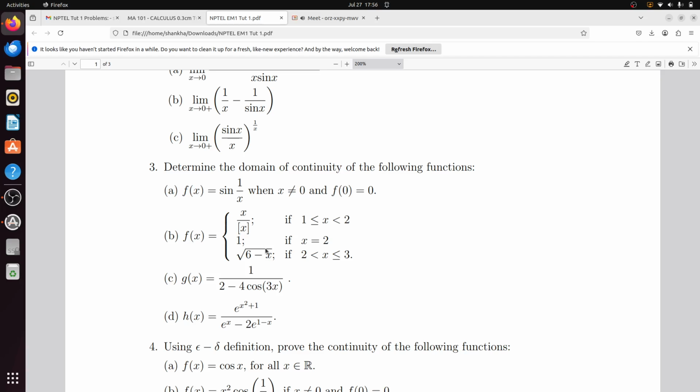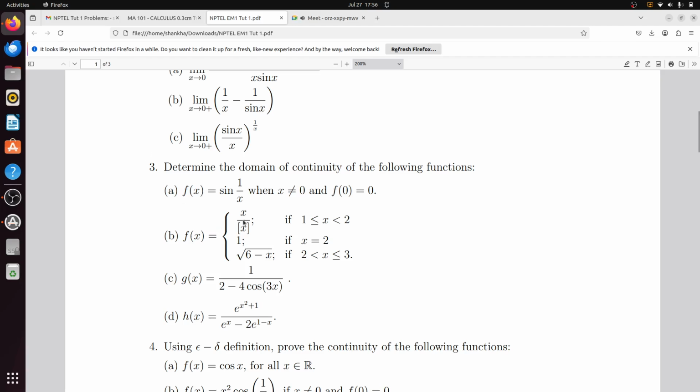f(x) equal to x by box x. So the main problem will be at the point 2, so you need to determine at the point 2. At the point 2 it is 1.